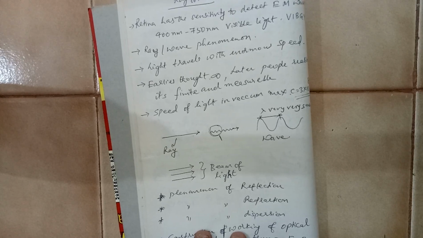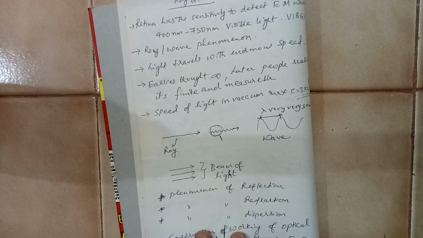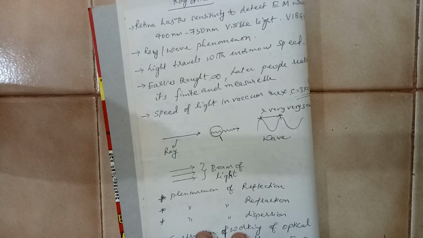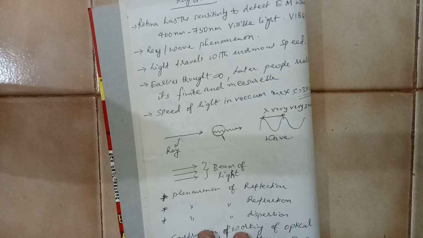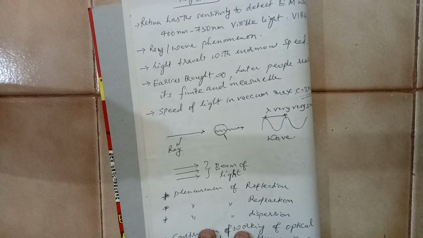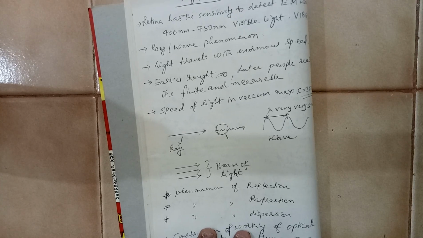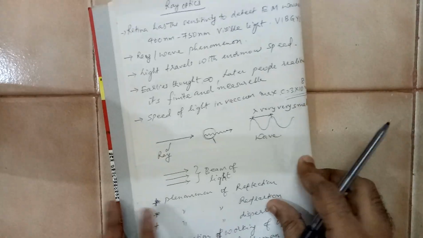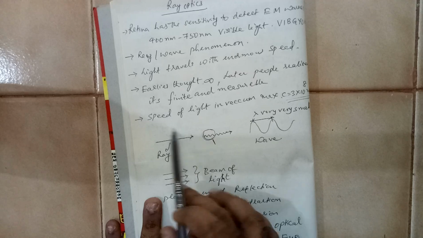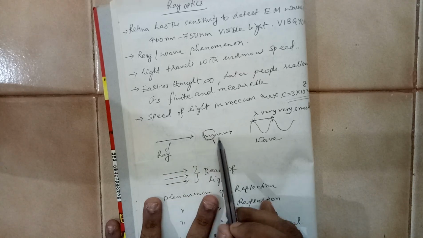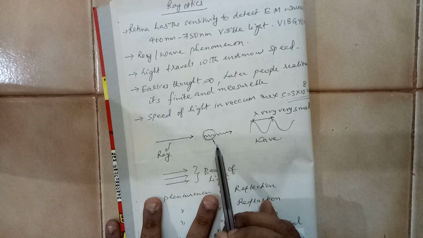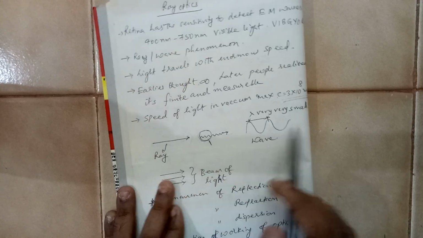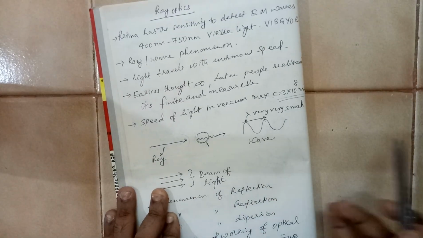Here you are going to talk about object and image. An object can be anything. It can be a man, a tree, a car, a mountain, but basically it's an object whose reflection you are trying to see in a mirror maybe. Light is actually like this wave, and if you zoom in, the exaggerated version will be like this.